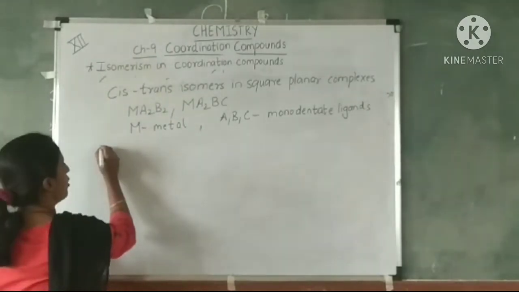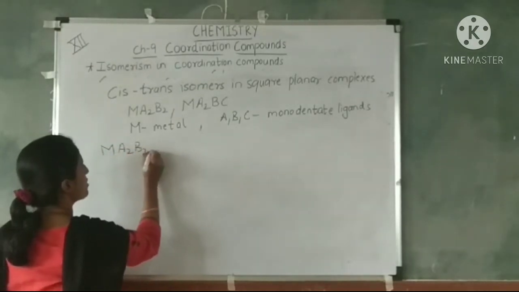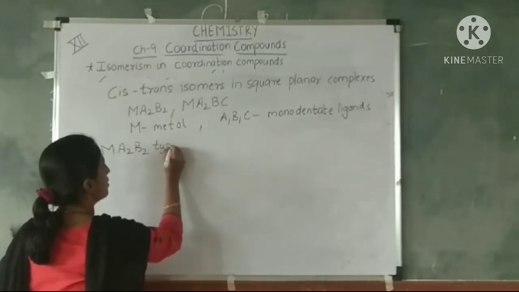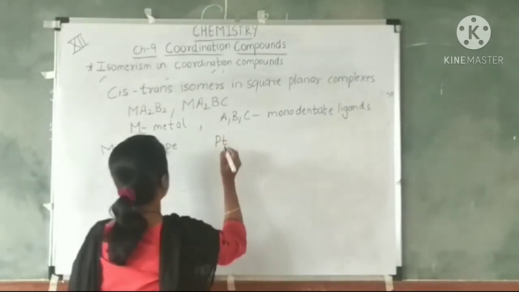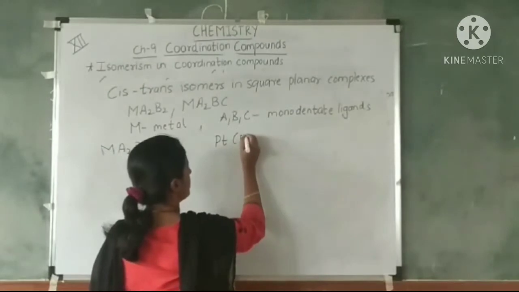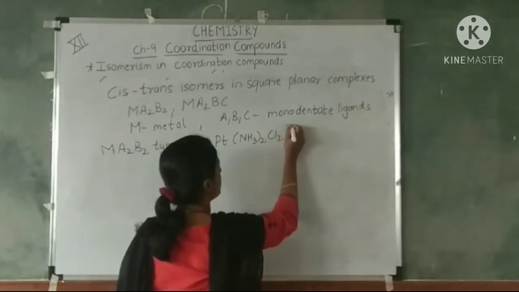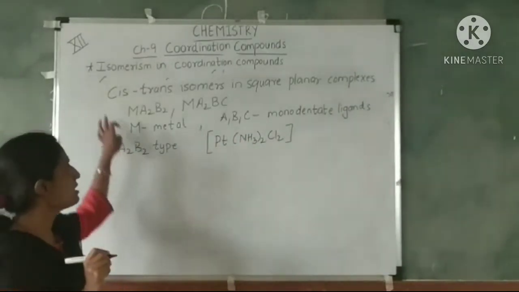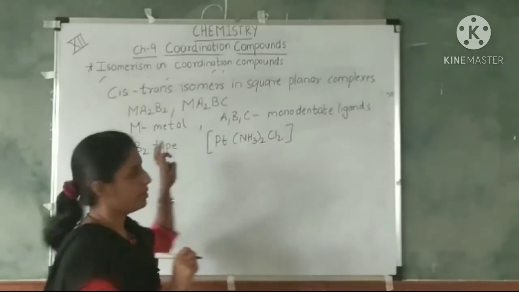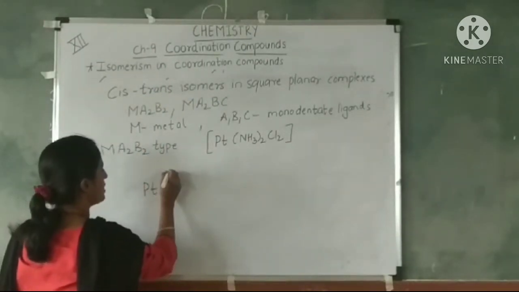Let's take the example of an Ma2B2 type of complex. Here you have platinum, NH3 twice and Cl2 complex. Now this complex exists as cis and trans isomers. So let's draw the structure. Platinum in the center.